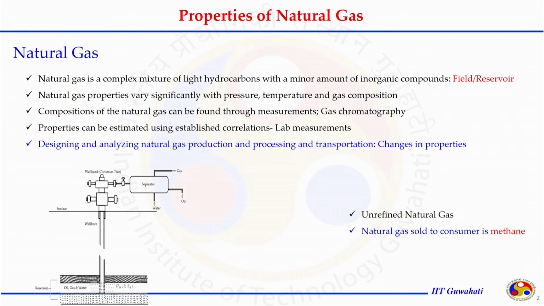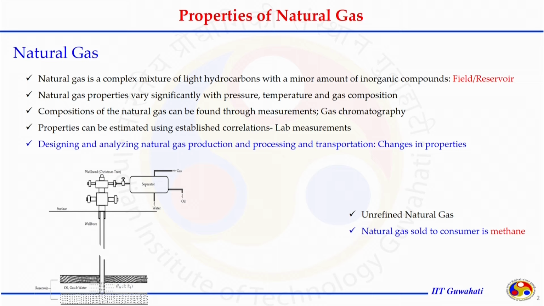We inject the sample through the injector, and with the help of a column we separate the different fractions of the gaseous mixture. The detector is most probably a TCD, thermal conductivity detector, or a flame ionization detector for heavier hydrocarbons. TCD allows us to detect inorganic gases like H2S, CO2, and sulfur dioxide if present. So the composition can be estimated with gas chromatography.